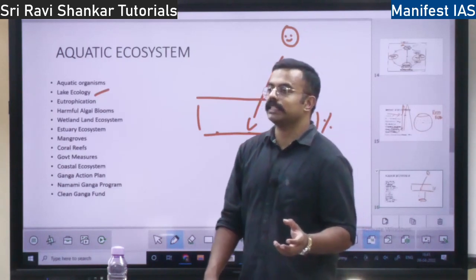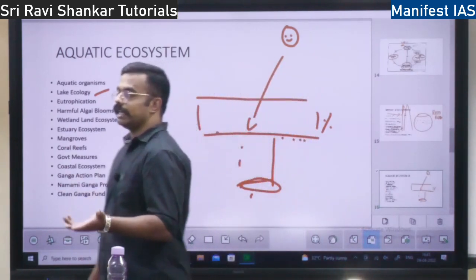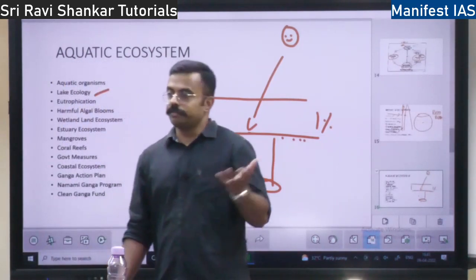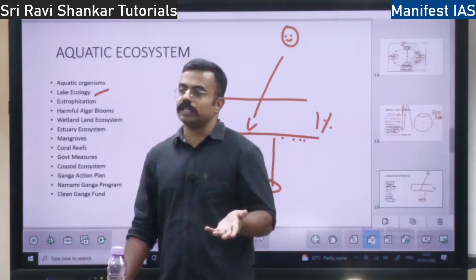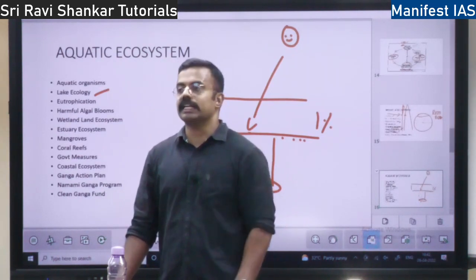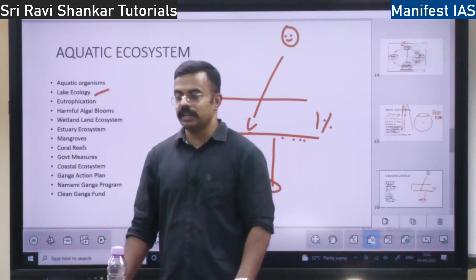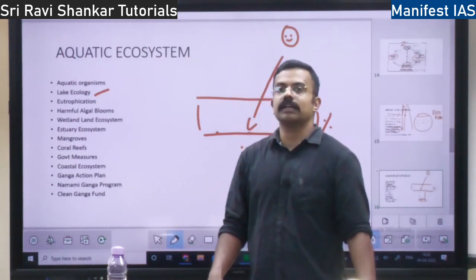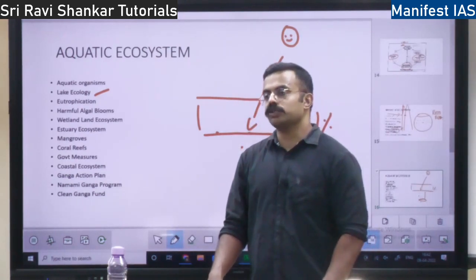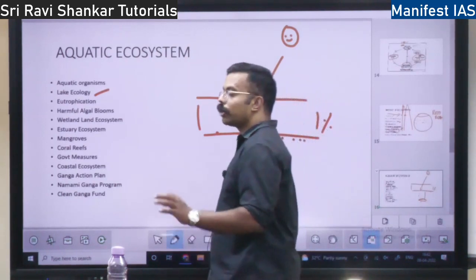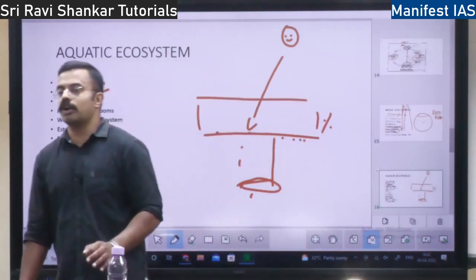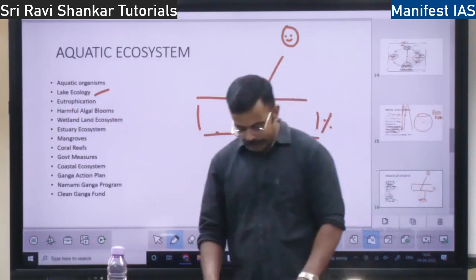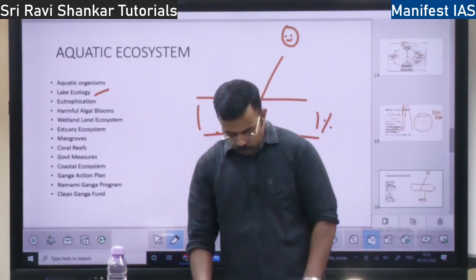Certain plants and animals which are dependent on nutrition will increase. But when nutrition increases, the transparency reduces. See, if you leave sewage water into a lake, obviously it has nutrition. The nutrition will increase, but transparency decreases, right? So that is called eutrophication. Earlier also, before humans were affecting the lakes, eutrophication used to happen. That is natural eutrophication. If eutrophication is happening because of anthropogenic, human causes, it is called cultural eutrophication, right?